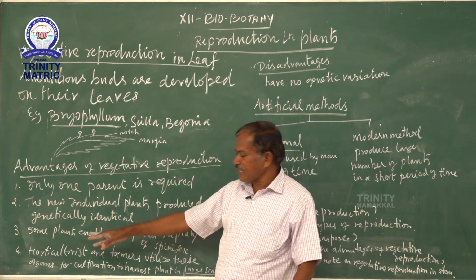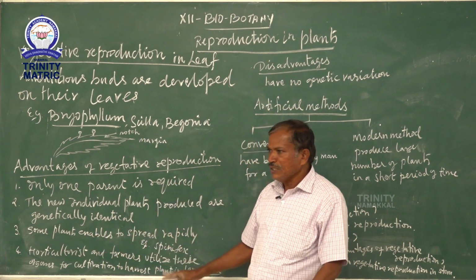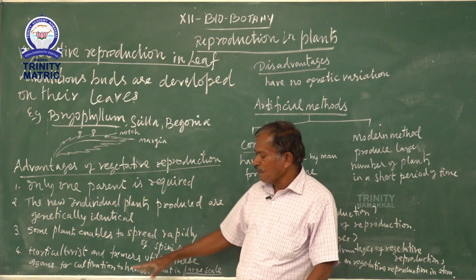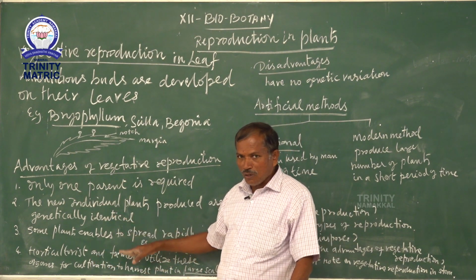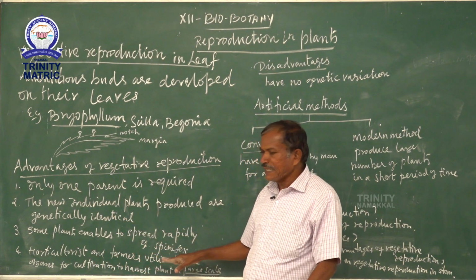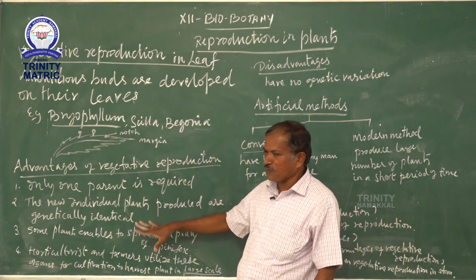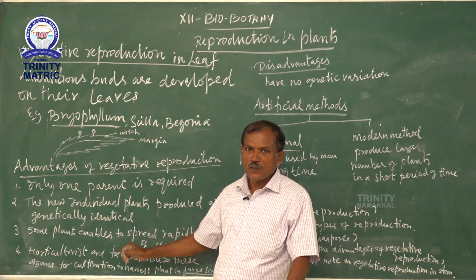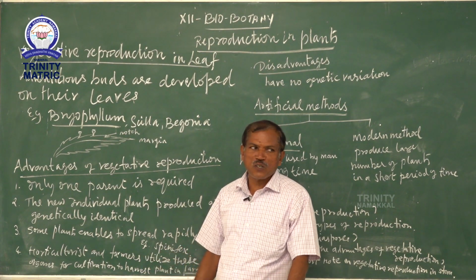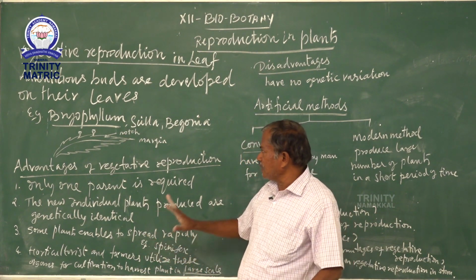Horticulturists and farmers utilize this for cultivation to harvest plants on a large scale. So vegetative reproduction is used by horticulturists and farmers, and the plants are produced in large numbers.